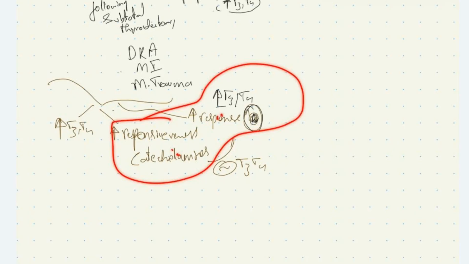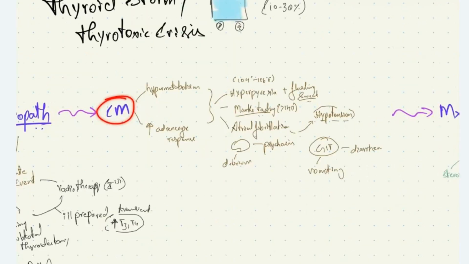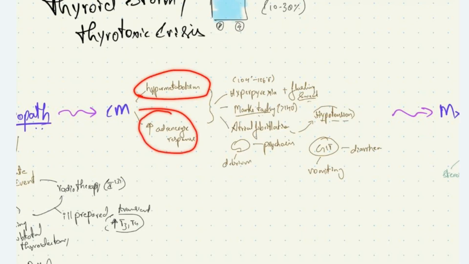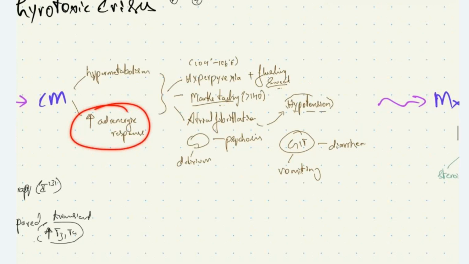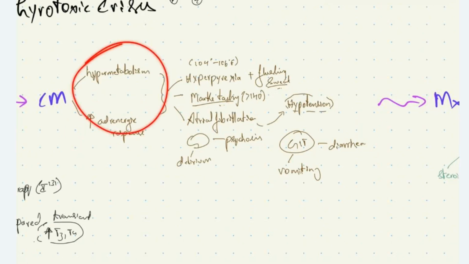Now, what are the clinical manifestations seen in thyrotoxic crisis? The clinical manifestations are due to hypermetabolism and increased adrenergic response. We already discussed two to three times why there is increased adrenergic response. These lead on to hyperpyrexia, that is a temperature between 104 to 106 degrees Fahrenheit with flushing and sweating.